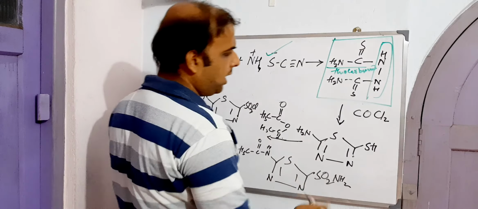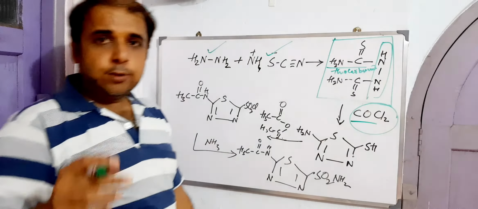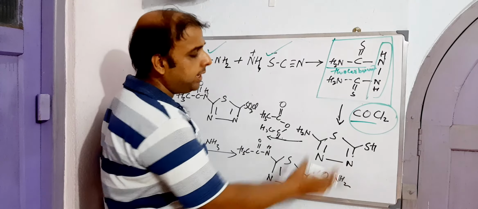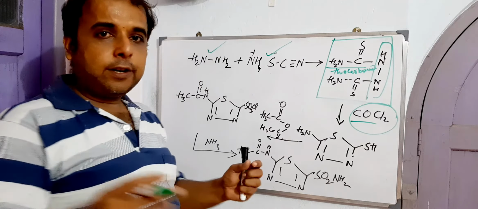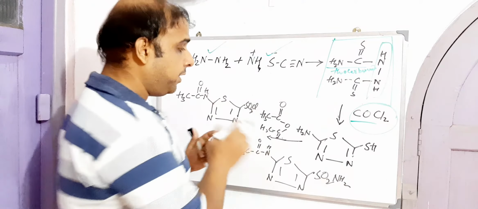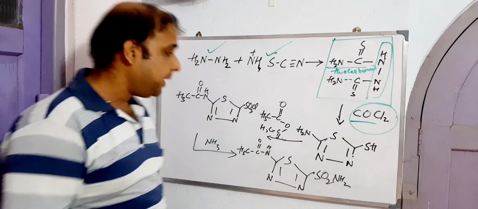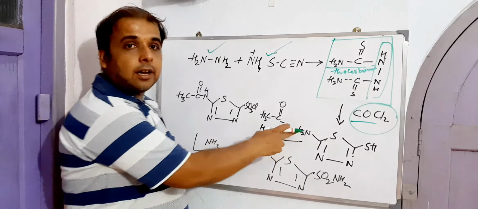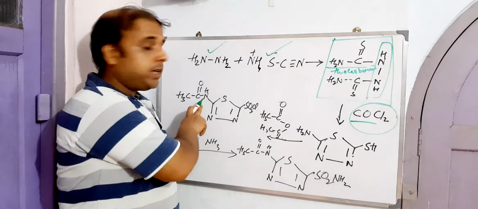Chalo. Now this can be treated with carbonyl chloride, that is COCl2, not cobalt chloride, right? With the help of COCl2, ring closure took place, leading to the formation of a ring system with amino on one end and a mercapto group on the other. Then we acetylated the amino with acetic anhydride, right? Thus we got this acetamide portion at position 5.